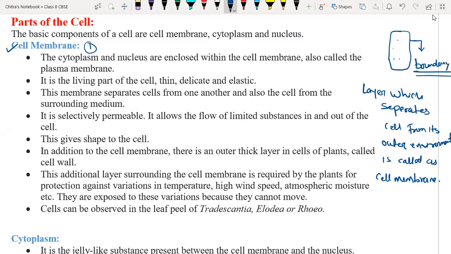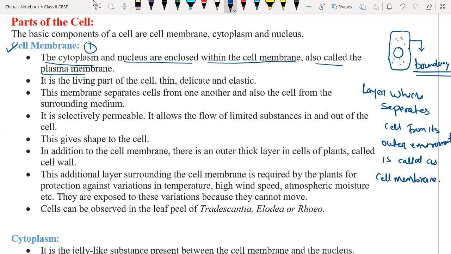So let's discuss some important points about the cell membrane. The cytoplasm and the nucleus are enclosed within the cell membrane. It is the boundary, and inside the cell we have the nucleus, and between the nuclear membrane and the cell membrane we have the cytoplasm, where all the other cell organelles are embedded. It is also called the plasma membrane.